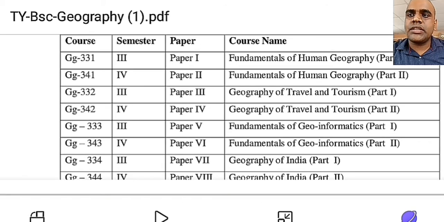GG 331, Paper 1, Fundamentals of Human Geography. Part 1 is for the first semester and Part 2 is for the next semester, that will be after the Diwali vacation.